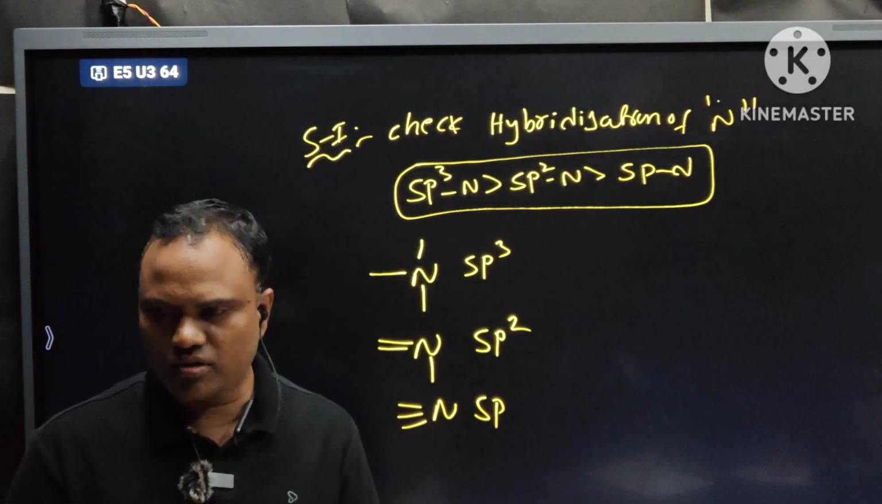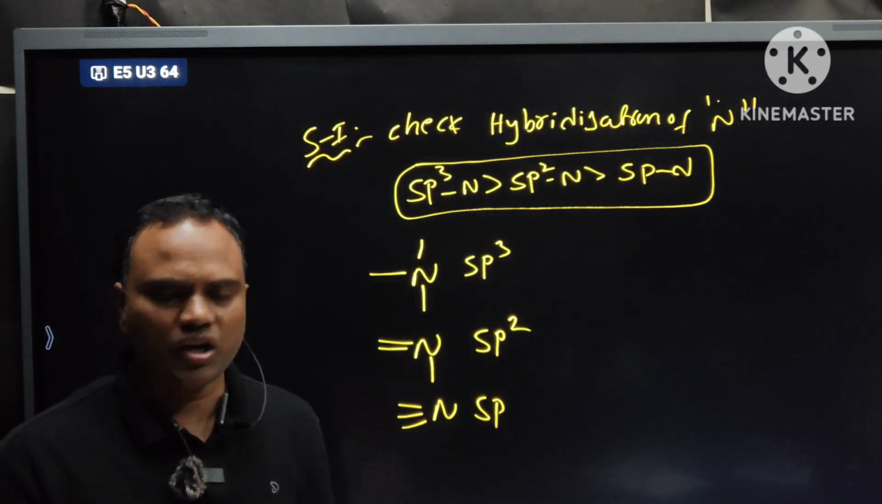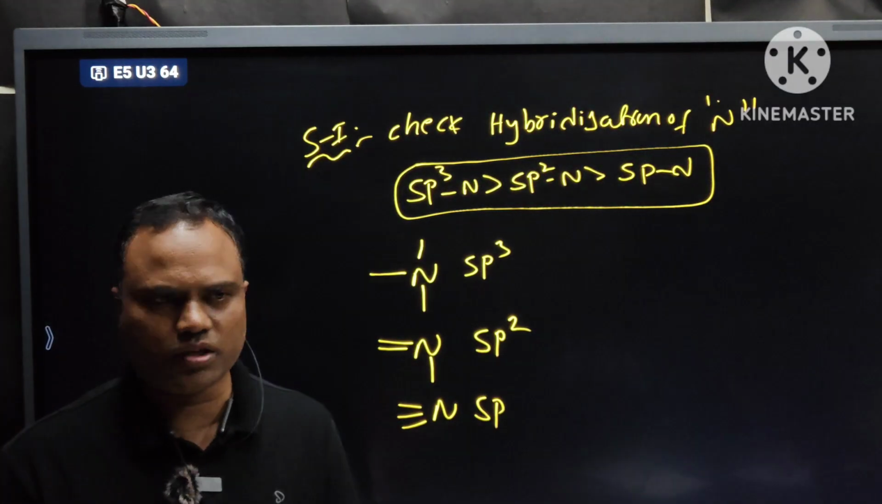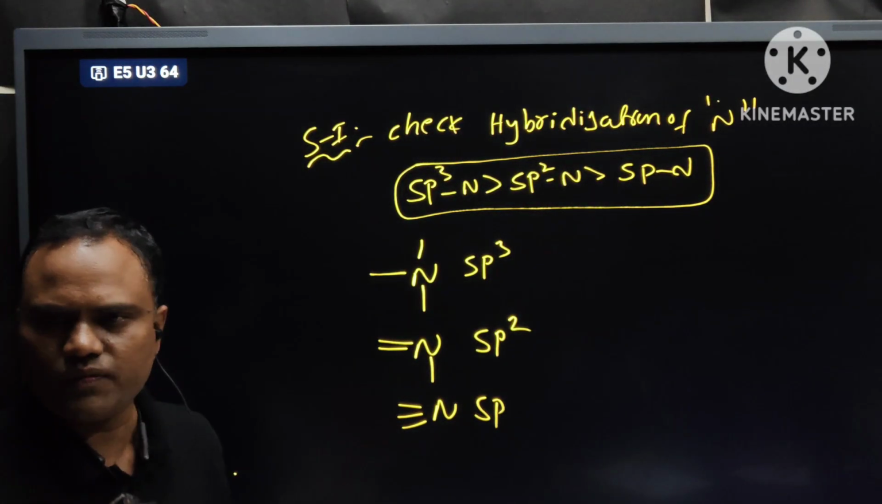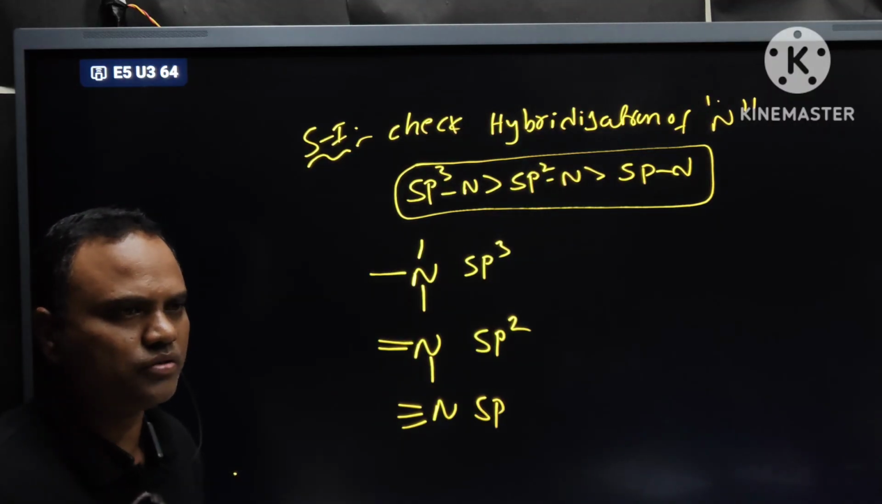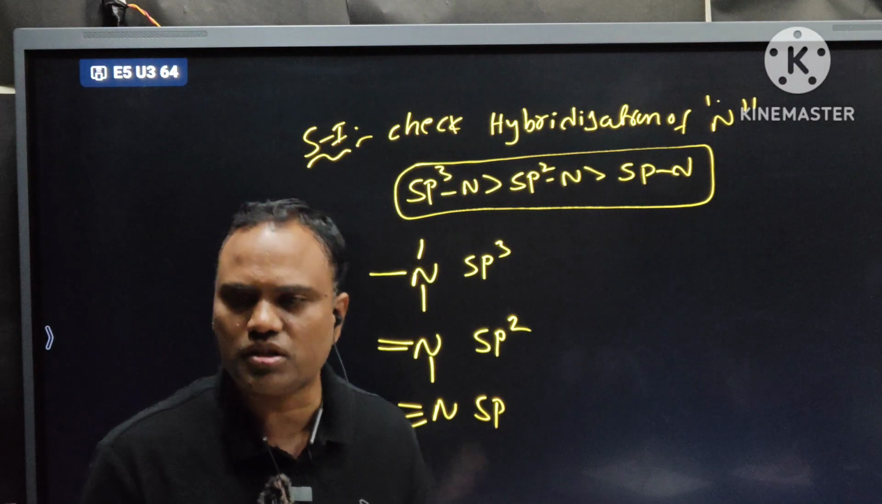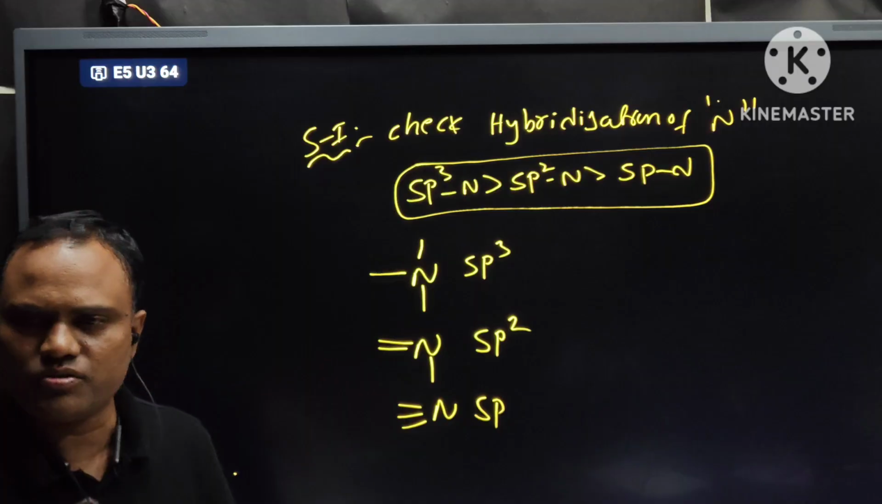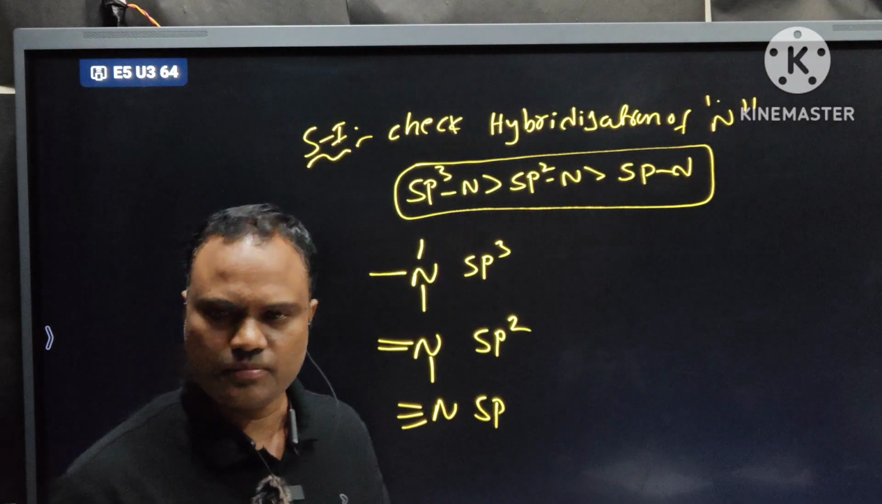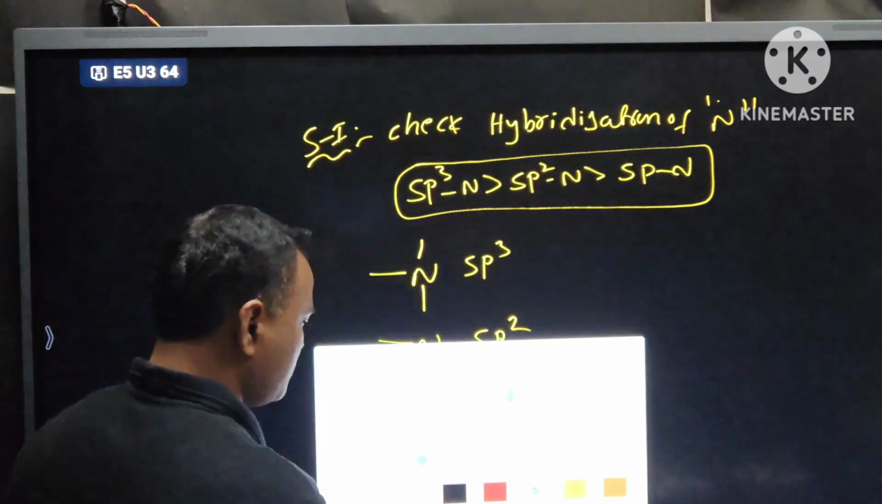Check the hybridization. This is the correct method of predicting basic nature. Okay. Check the hybridization of nitrogen. Which nitrogen is more basic nitrogen? sp3 hybridized nitrogen is more basic. Clear? Let us see one example.